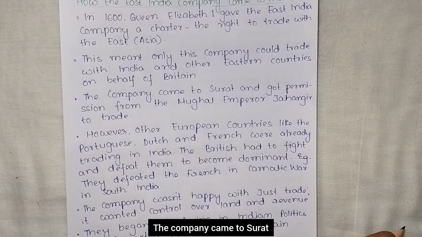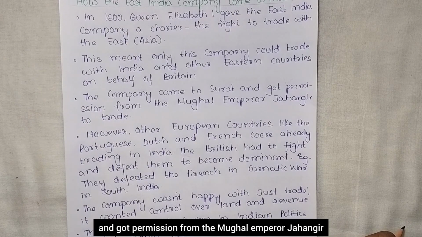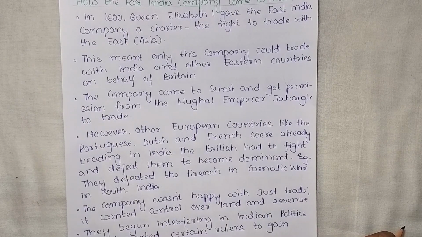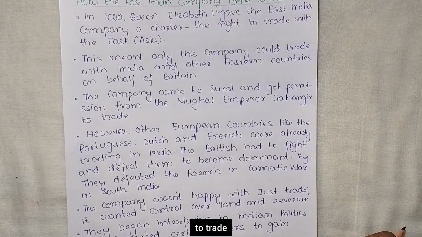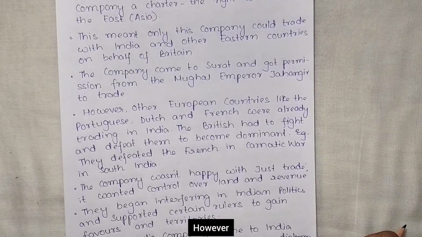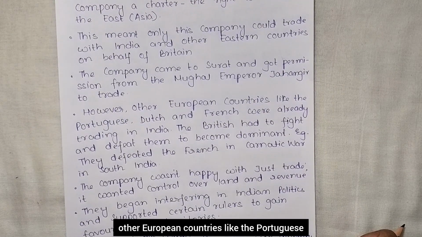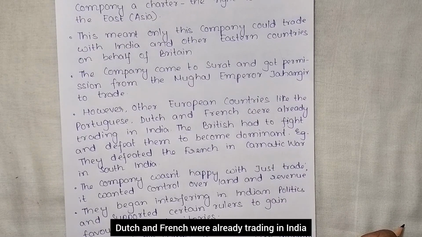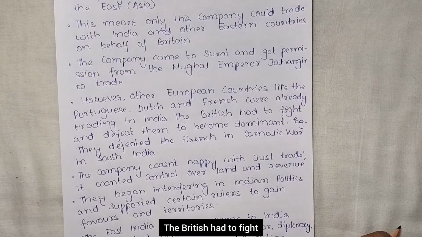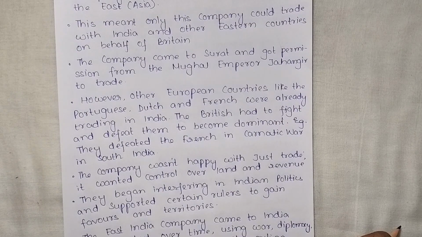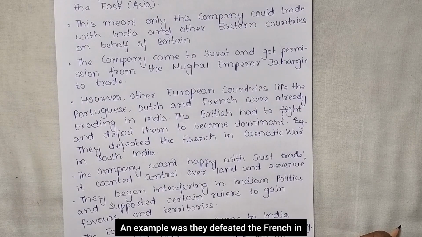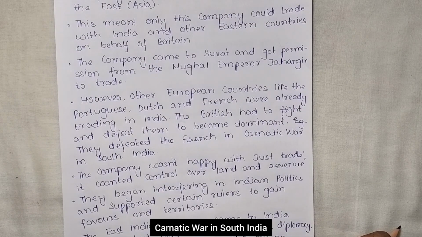The company came to Surat and got permission from the Mughal Emperor Jahangir to trade. So, in this way, they entered India for trade purposes. However, other European countries like the Portuguese, Dutch, and French were already trading in India. The British had to fight and defeat them to become dominant. An example was they defeated the French in the Carnatic War in South India.